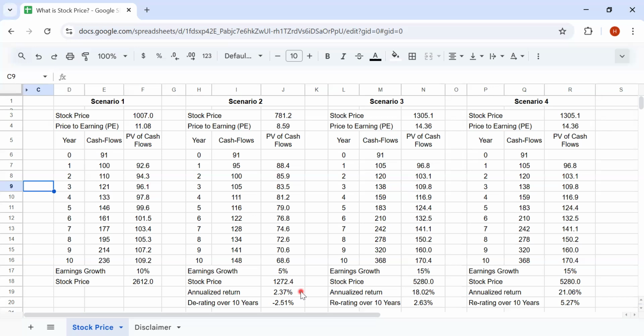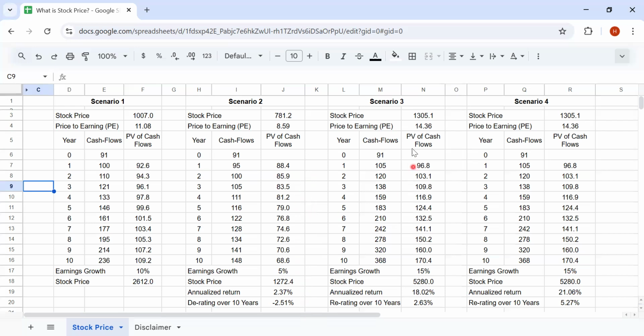Ideally, a share price has to follow the earnings. So since you have overpaid, the PE got derated from 11.08 to 8.59. That is at an annualized rate of negative 2.5%. That means somewhere the share price has to correct and grow by 5%, or grow at only 2.37% constantly for the next 10 years, or remain flat for a few years. And when the share price is at the ideal price, it will grow by 5%. The latter is called time correction and the former is called PE derating.